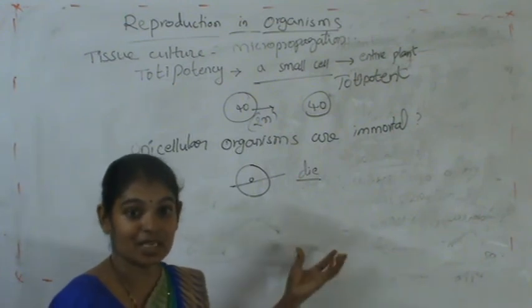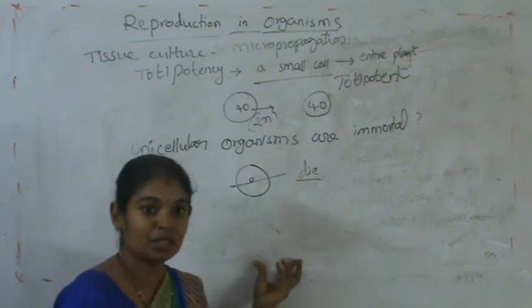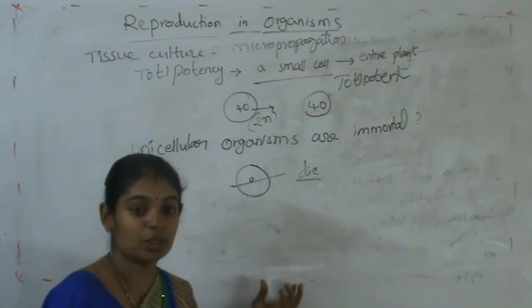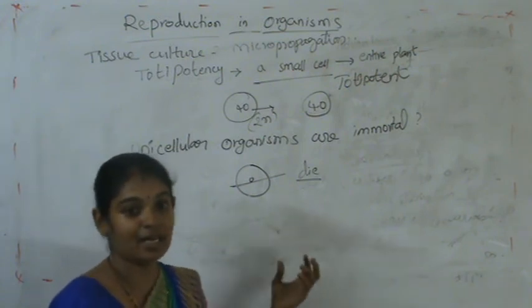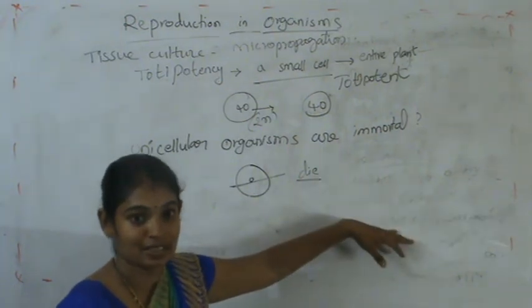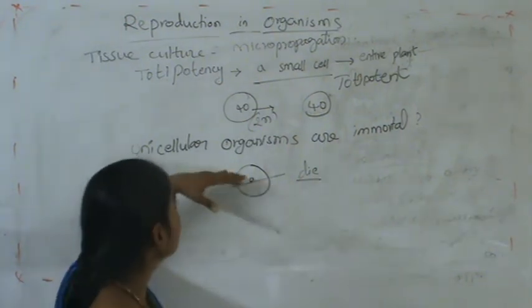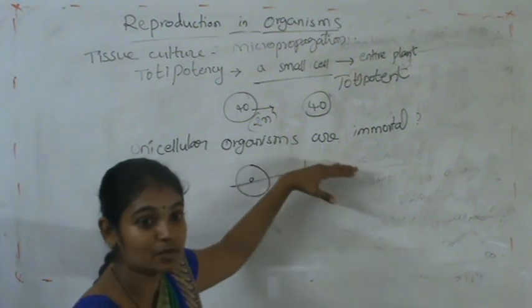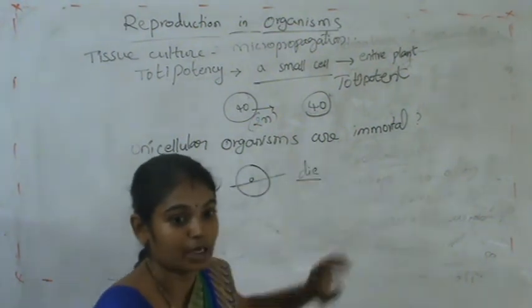Before degeneration of the cell, that means before losing the cytoplasm or other cell organelles, it divides into two daughter cells. So that's why we can say unicellular organisms are immortal.